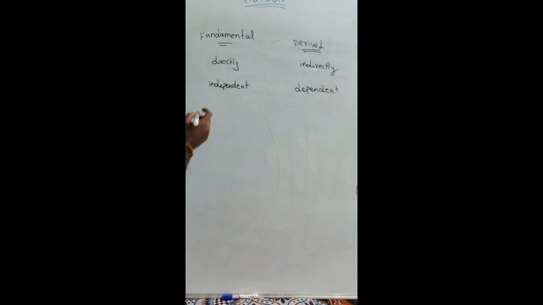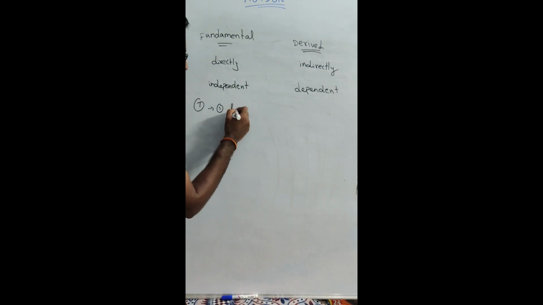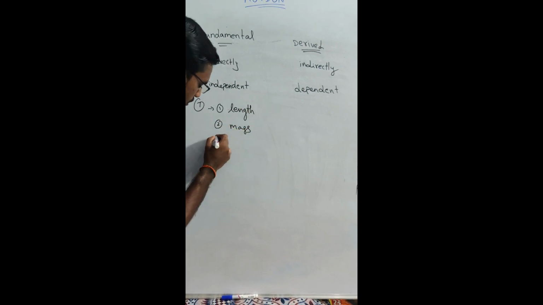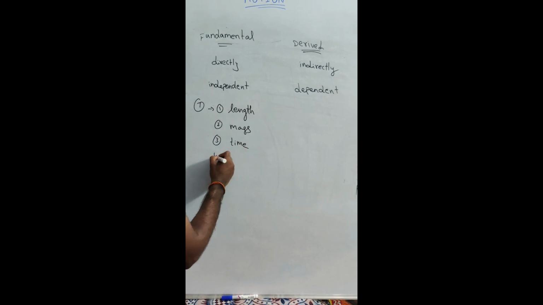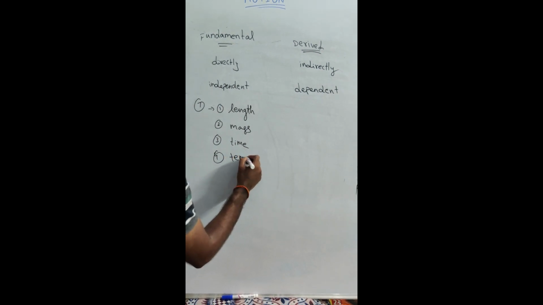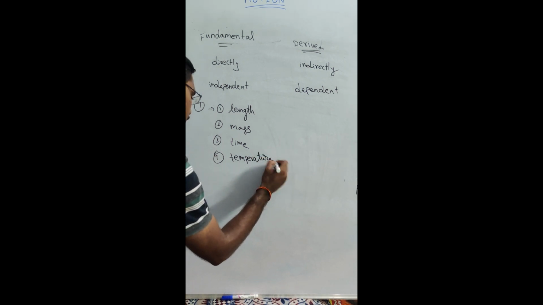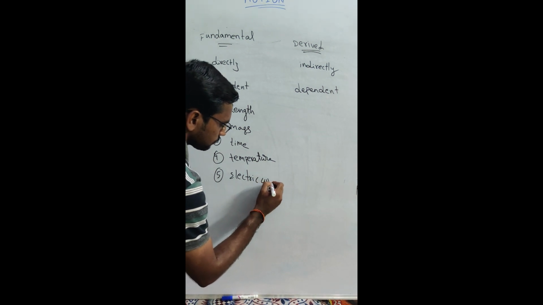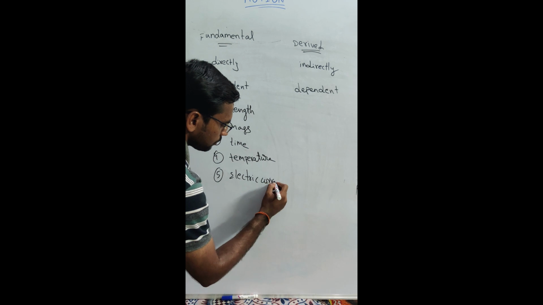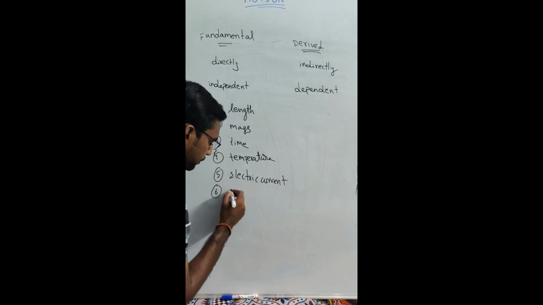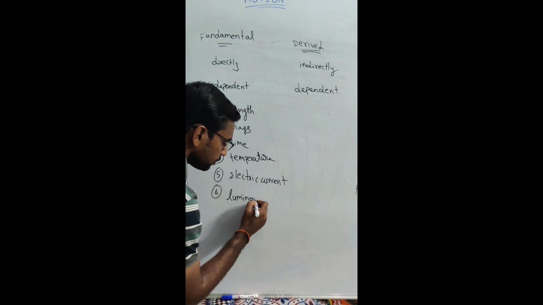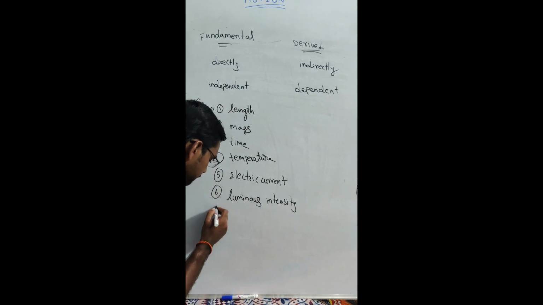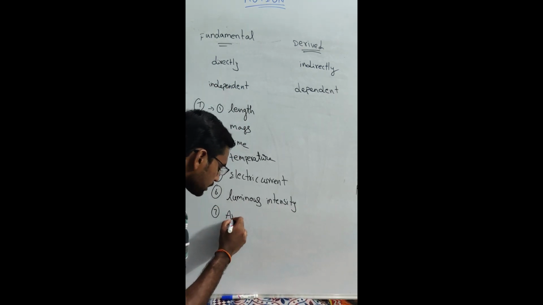They are length, mass, time, temperature, electric current, luminous intensity, and amount of substance.